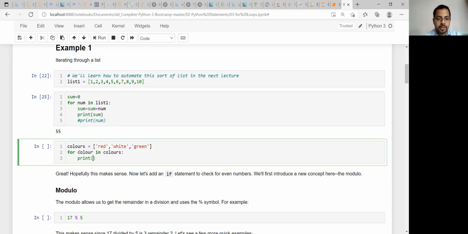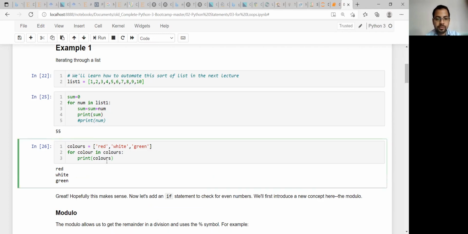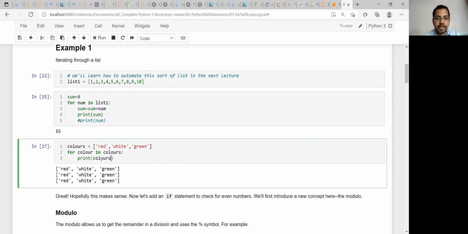So you can name this variable color, and you write print color. No problem. So you get these colors one by one. But you cannot write print colors, because then every time the whole colors list will be printed.